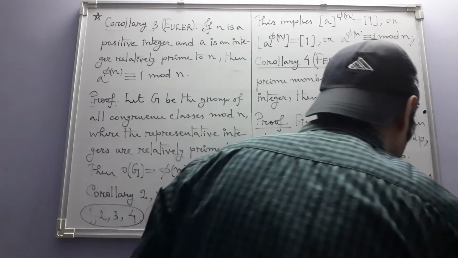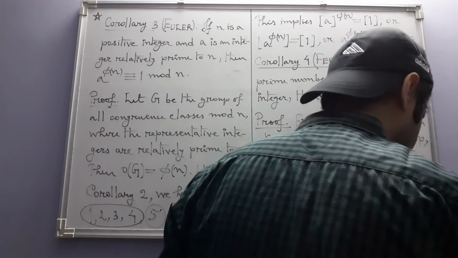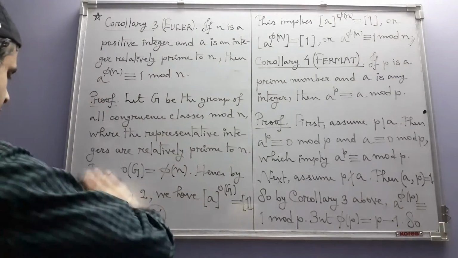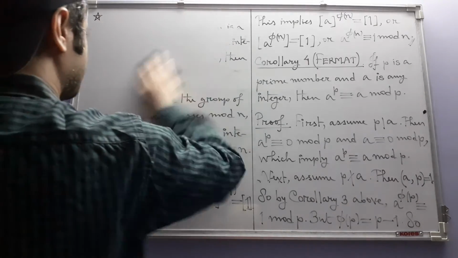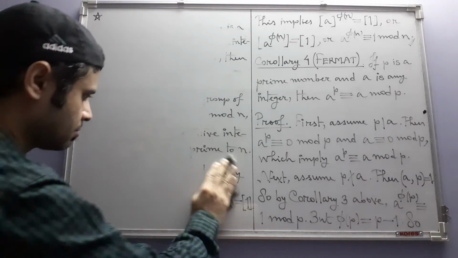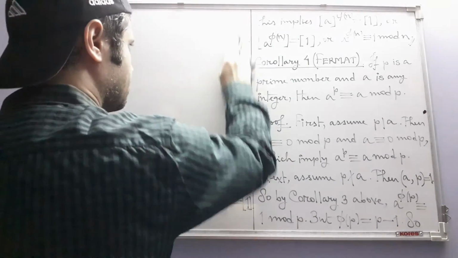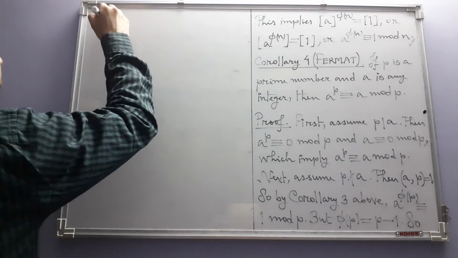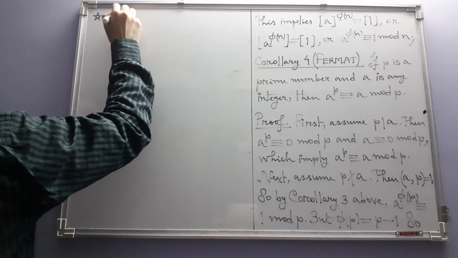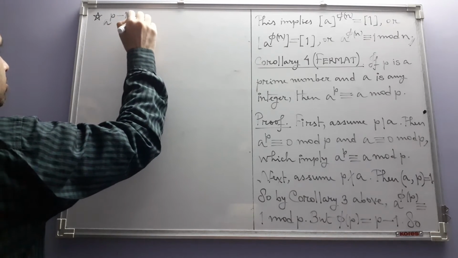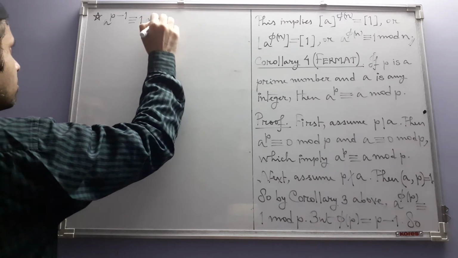Okay, so in this case, this congruence assumes a special form. So now in place of phi of p, you have p minus 1. This is congruent to 1 mod p.